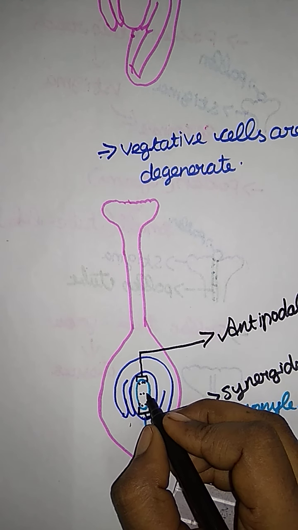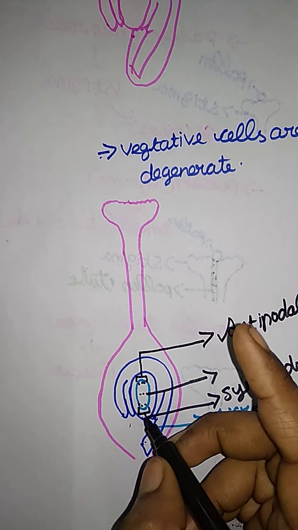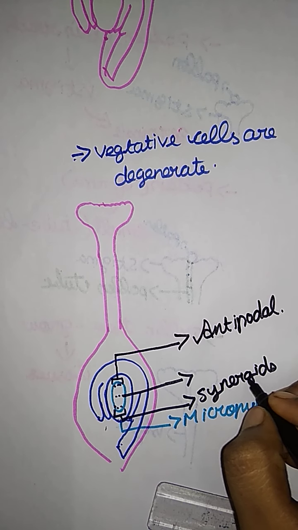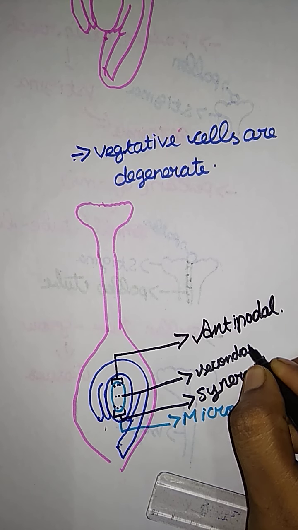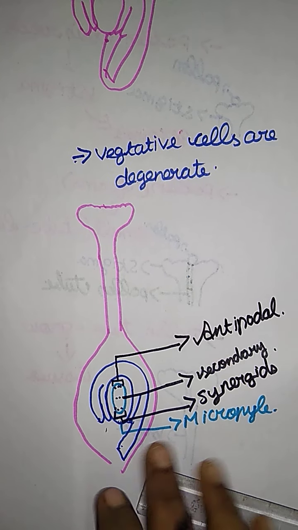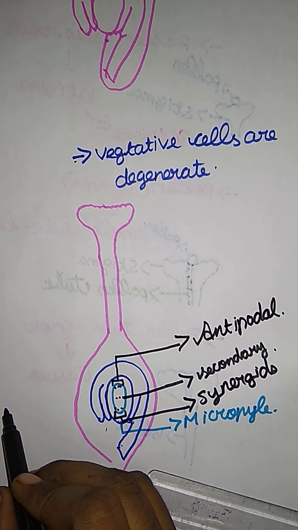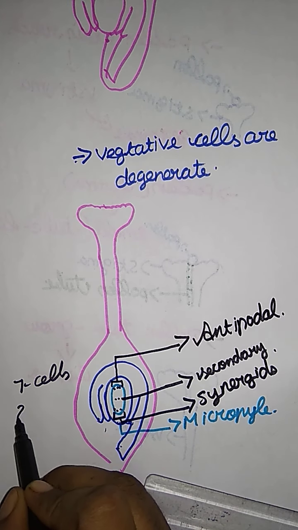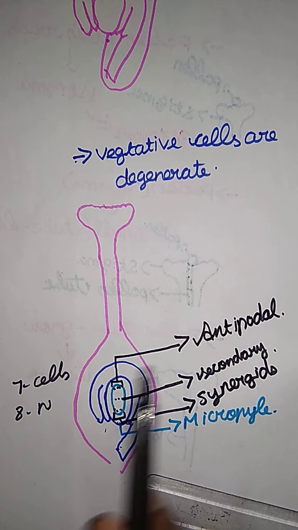And next, in the center portion they have one cell that has 2 nuclei, and the name is the secondary nucleus. So here they have a total of 3 plus 3 is 6, plus 1, that is 7 cells and 8 nuclei. We already said that these are a major part of the female ovary part.